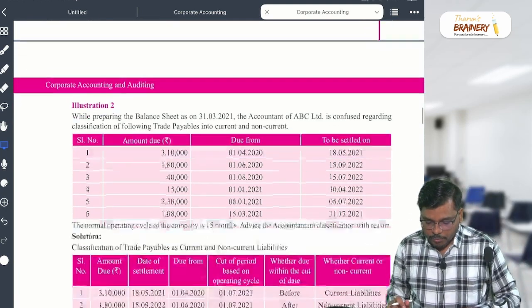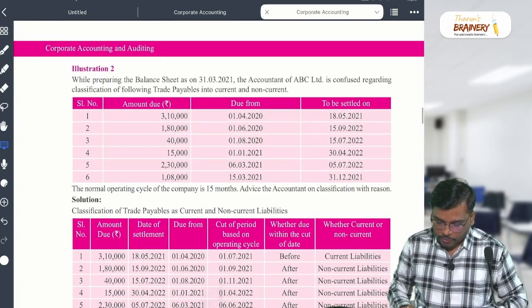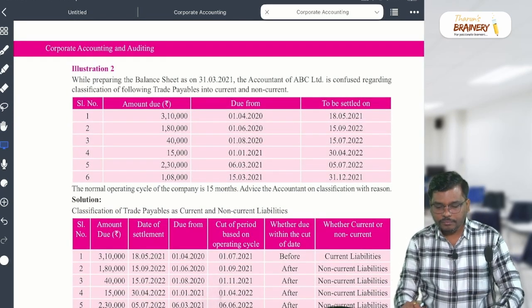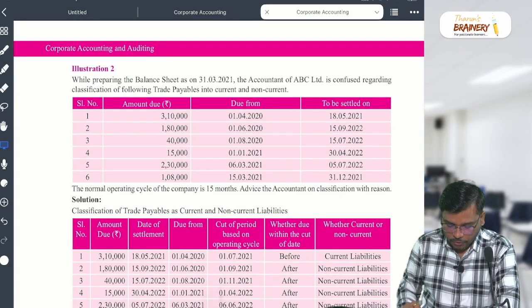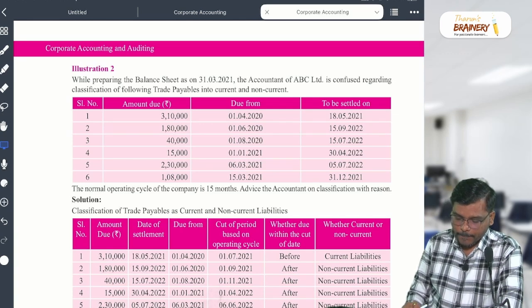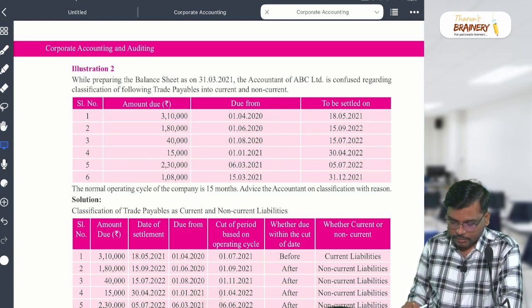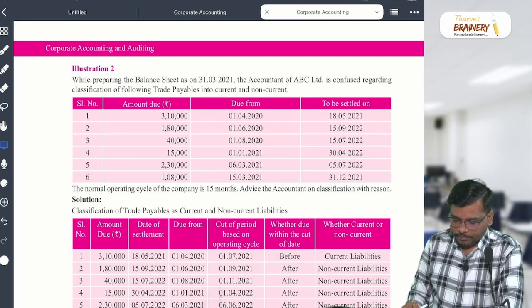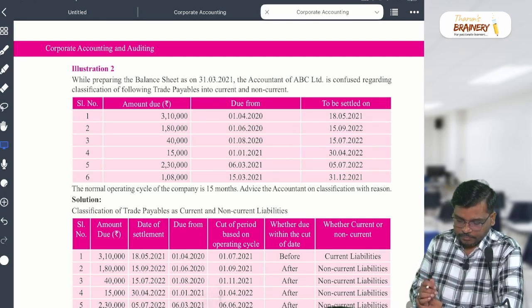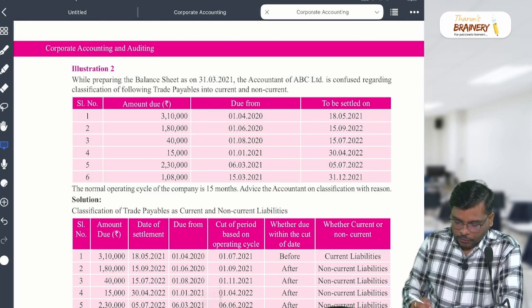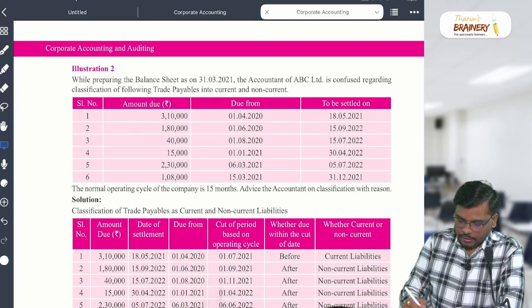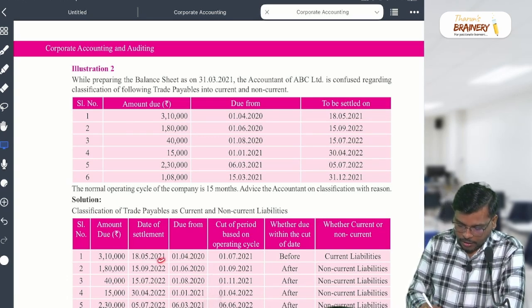Now tell me one by one, what is the answer for the first case? Current or non-current? First, how many months is the operating cycle? 15 months. Tell me fast. If you see the due date of settlement, 18/5, it is due from which date? This date.